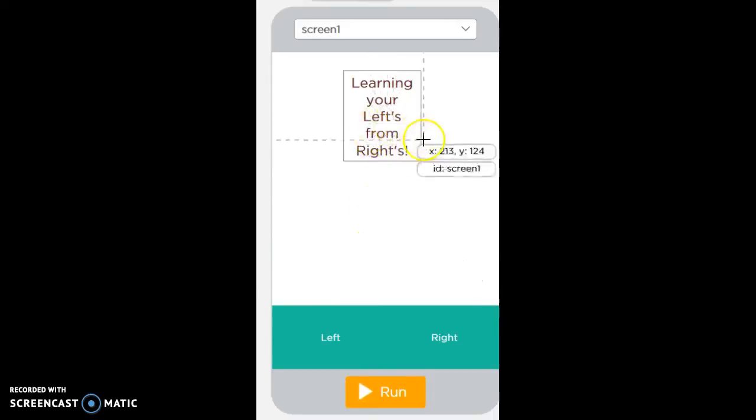So this is my app right here. It's about learning your lefts and your rights, and it teaches people who still have a confused idea about this concept, their left and their right. Right now, it's still in development.